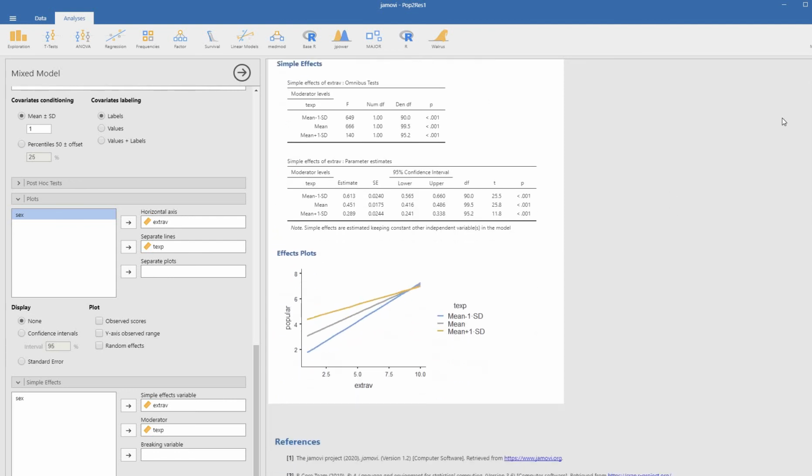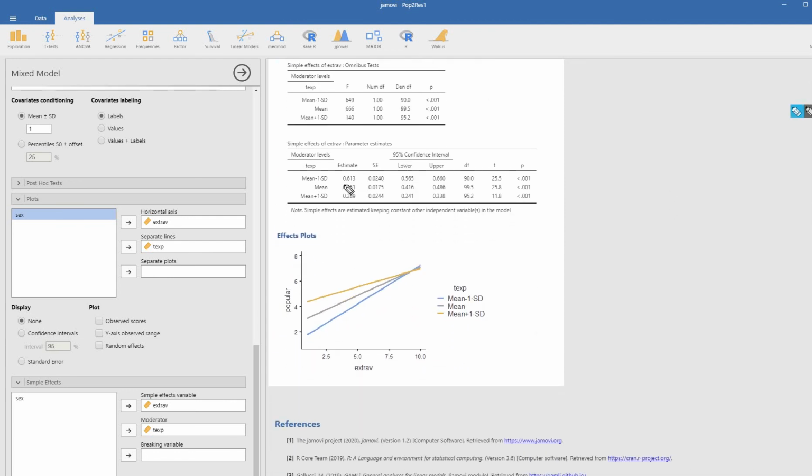So if I scroll up a little bit, to make it a little easier to see, you can see that at mean minus 1 standard deviation in terms of teacher experience, the slope is 0.613. So this blue line has a slope of 0.613, and you can see that it is statistically significant. Then at the mean, which is the gray line, the slope is 0.451.